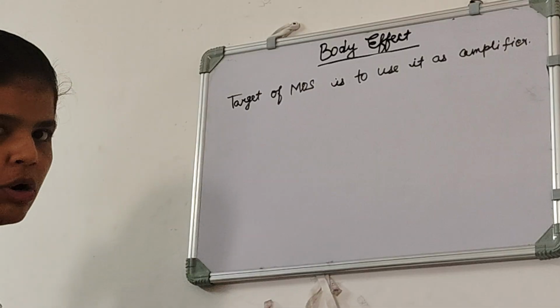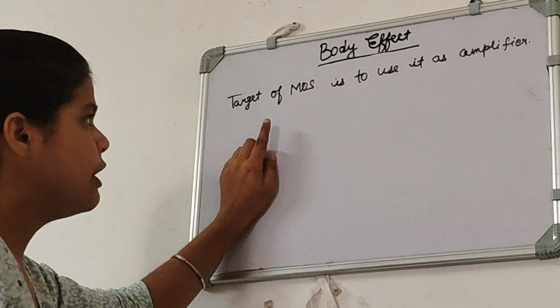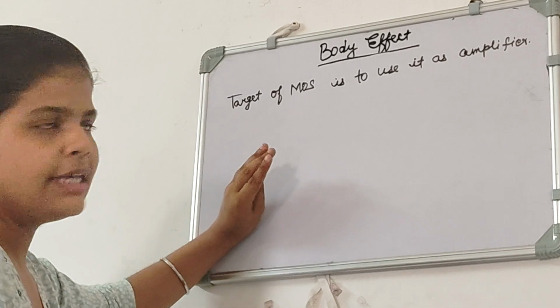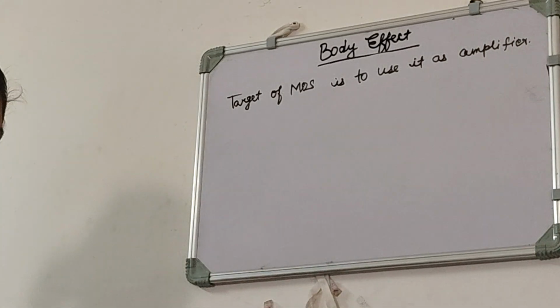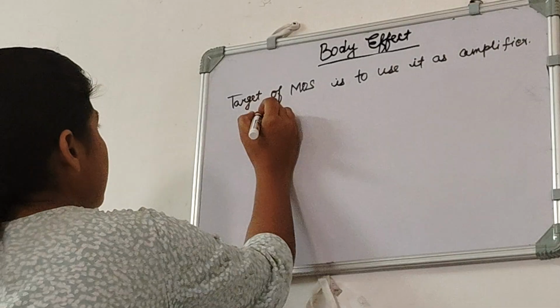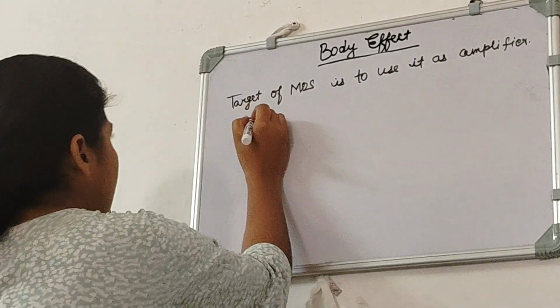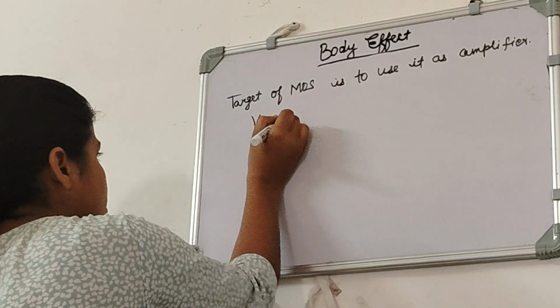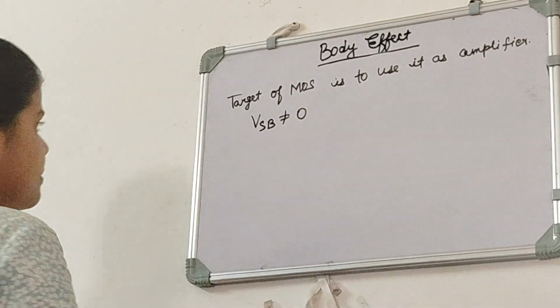Here our target is not to decrease the threshold voltage. Here our target is to use it as amplifier. So we don't focus on decreasing the threshold voltage. But by mistake, if it happens that our VSB is not 0, if we are unable to achieve this, then